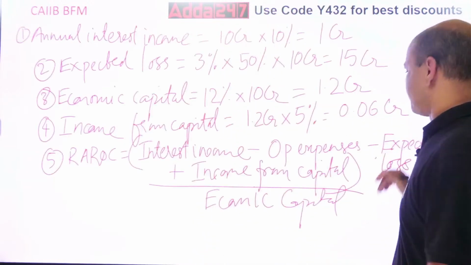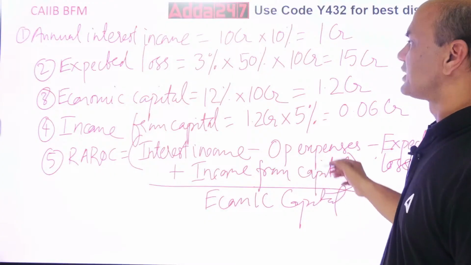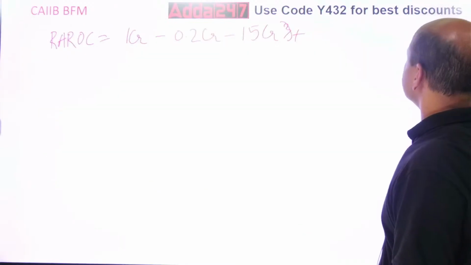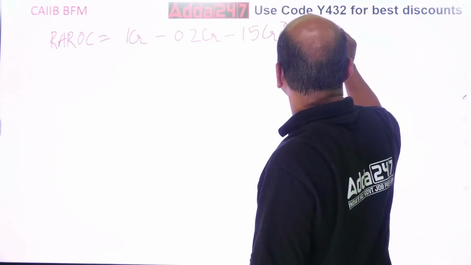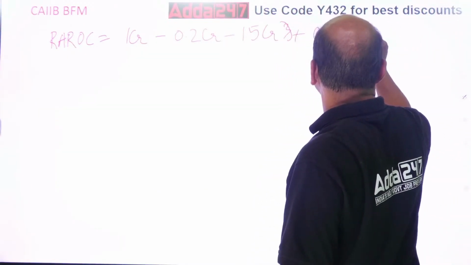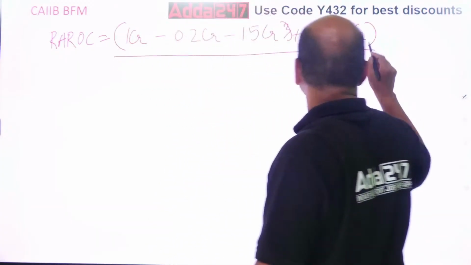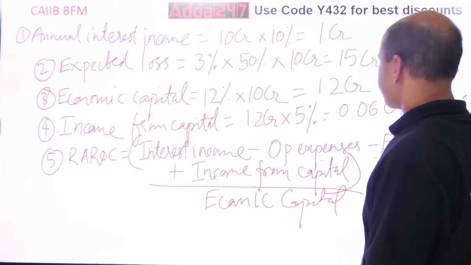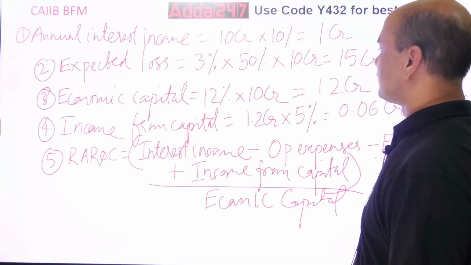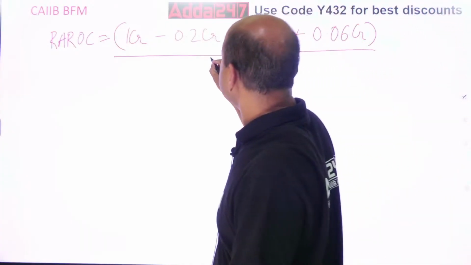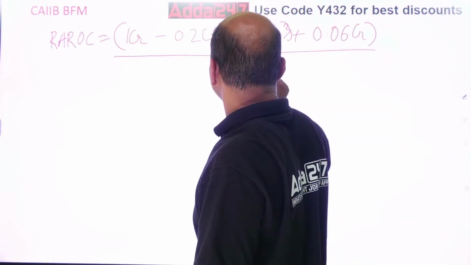What is plus? Income from this. So income is 0.06 CR, plus 0.06 CR. The whole upon economic capital. What is the economic capital? 1.2 CR upon 1.2 CR. Do this now.